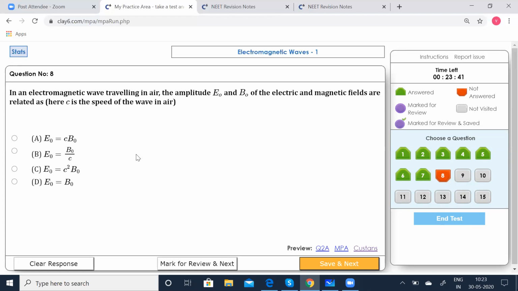So in electromagnetic wave traveling in air, now you know E0 by B0 is C. Right? E0 by B0 is C. So when you cross multiply and bring, you want only E0. So E0 should be equal to C B0. So option A is correct. Save that.